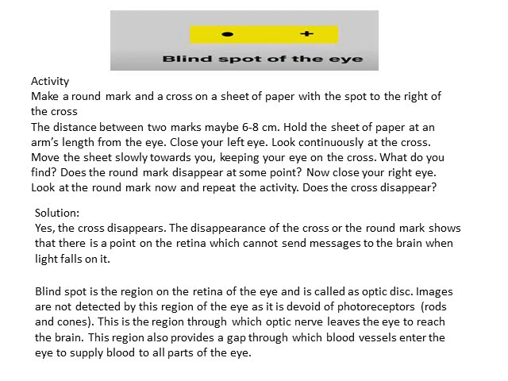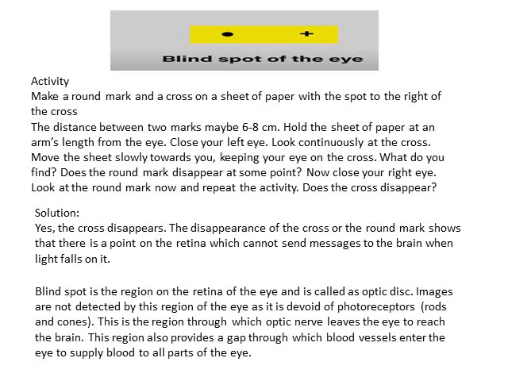Why is it happening? Now read the solution. Yes, the cross disappears. The disappearance of the cross or the round mark shows that there is a point on the retina which cannot send message to the brain when light falls on it. Blind spot is the region on the retina of the eye and is called as optic disc.